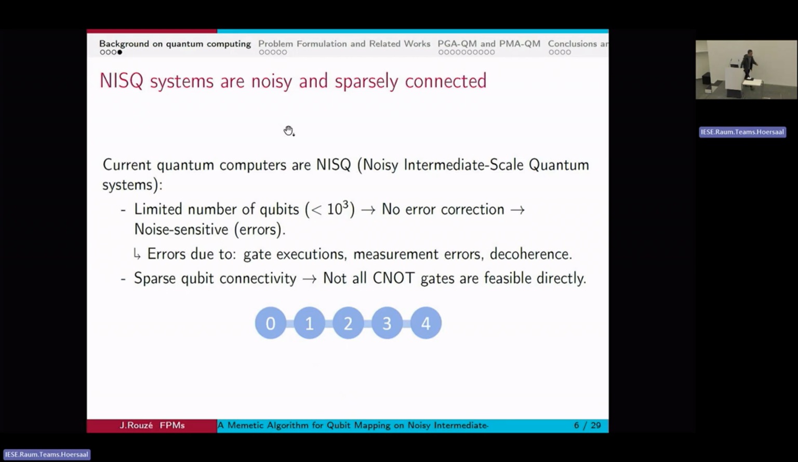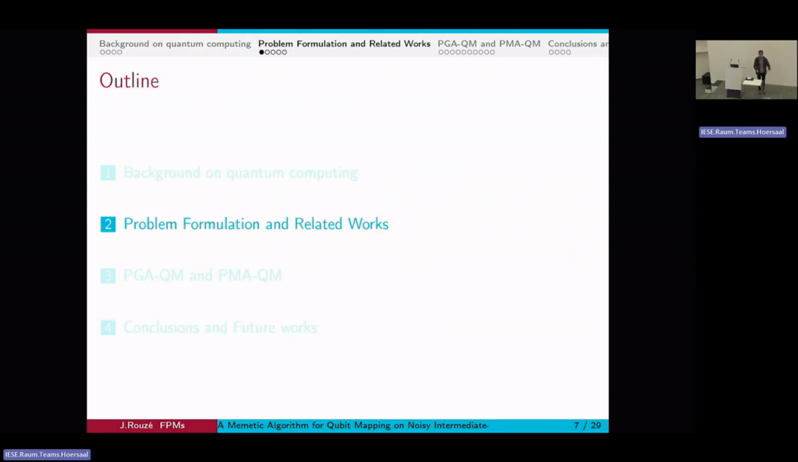Oh, thank you. If you look at the graph here, it represents the connectivity graph of some quantum machines. Each vertex is a qubit. Each edge is the possibility to do a CNOT between them. So qubit 0 can only do CNOT gates with qubit 1. You cannot do a CNOT between 0 and 2 on this machine. And this is the main reason behind the qubit mapping problem.